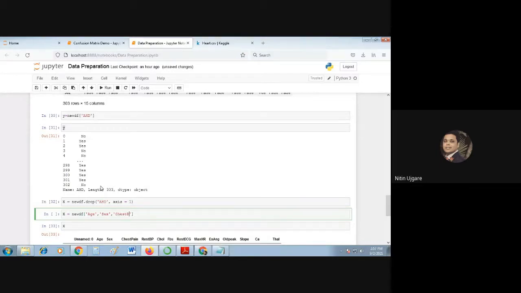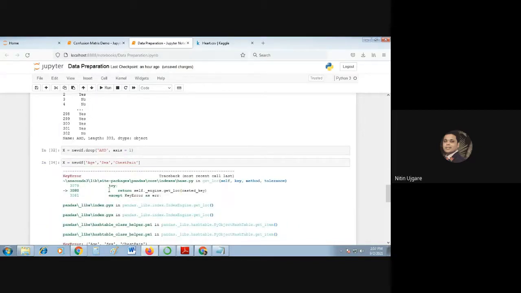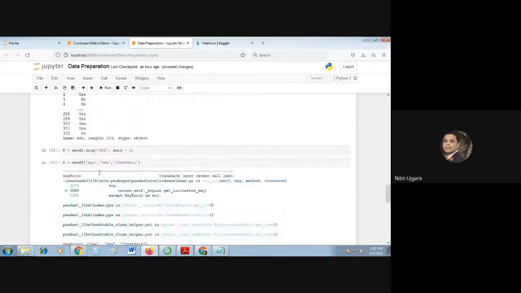I will show you for these columns only. So instead of this, we'll just pass using iloc.